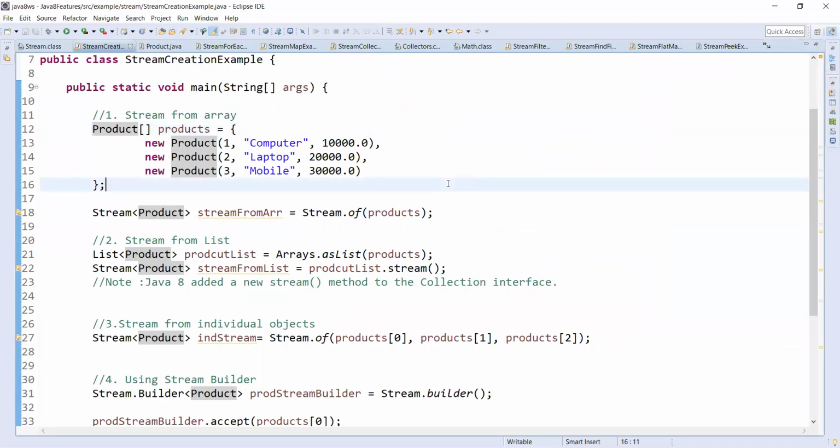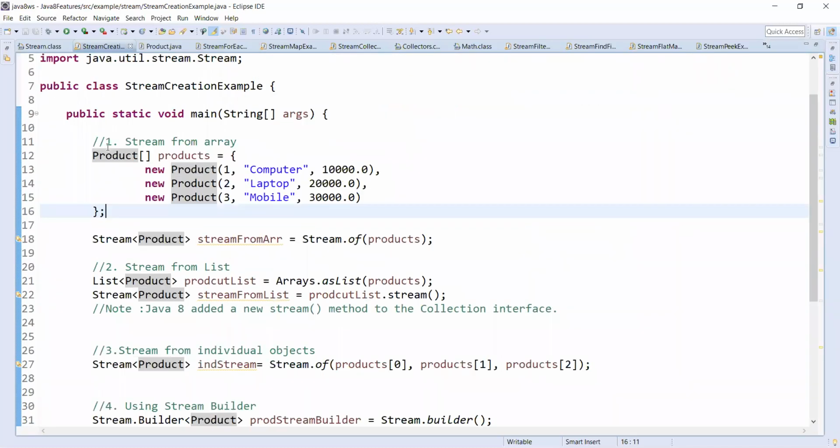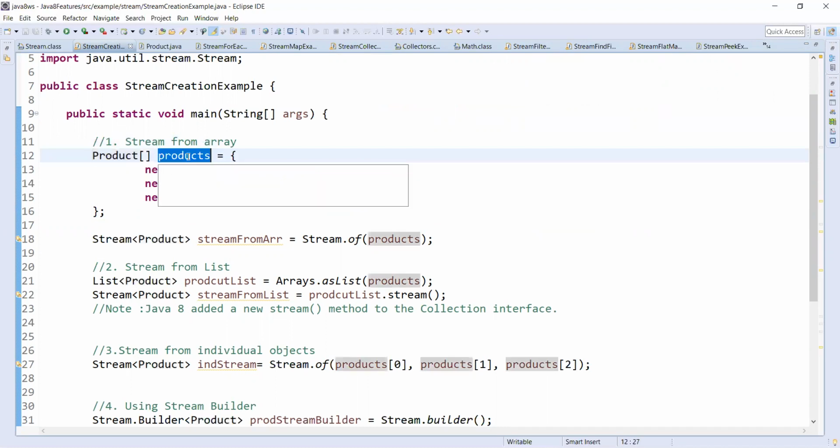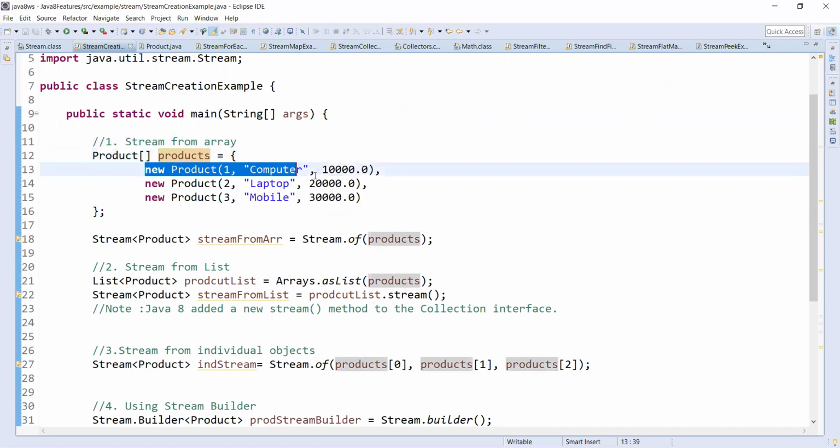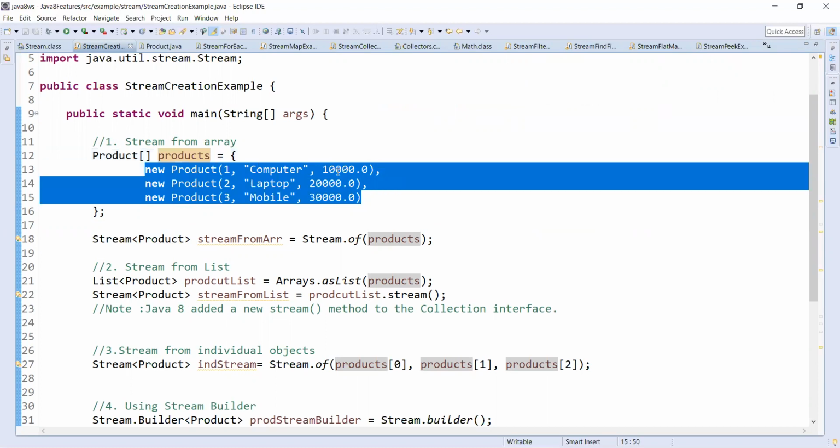As I mentioned, we can create streams in different ways. The first way is to create a stream from an array. Here is my products array, which has three products: computer, laptop, mobile, with prices 10,000, 20,000, 30,000 and IDs 1, 2, 3.